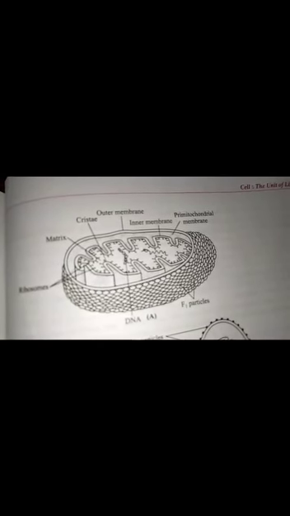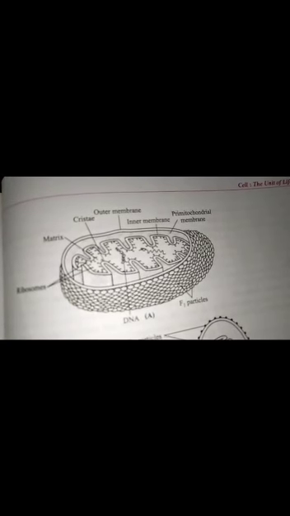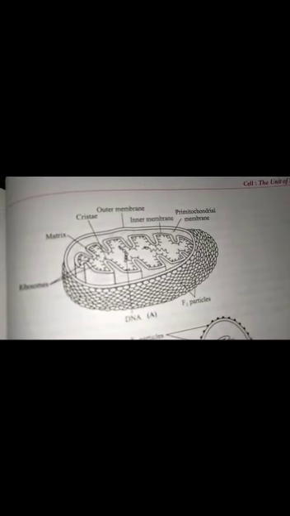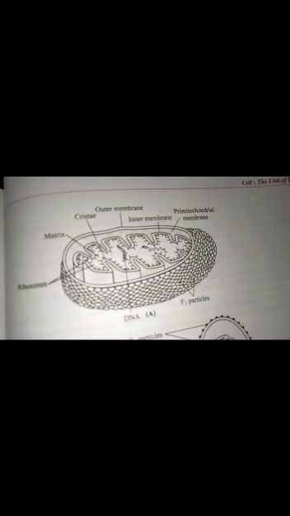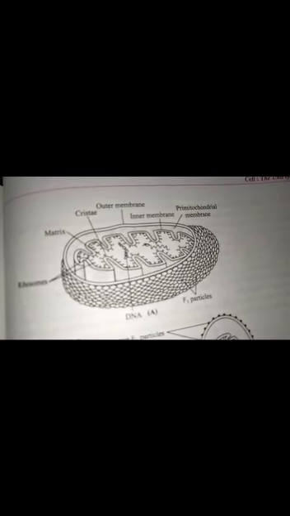cell. In amoeba, there may be as many as 50,000 mitochondria present. In a rat liver cell, there are fewer, about 1,000 to 1,600 mitochondria. Shape and size of mitochondria.